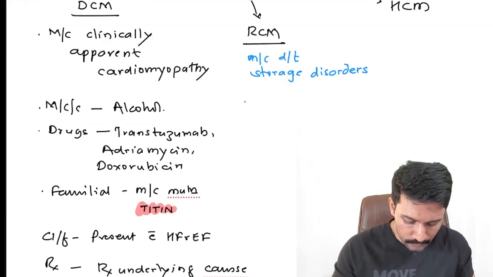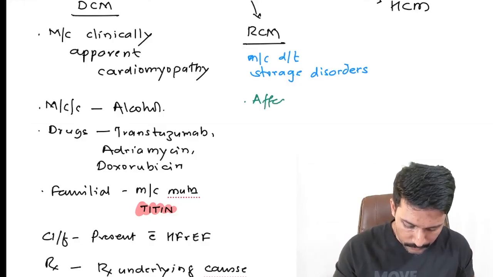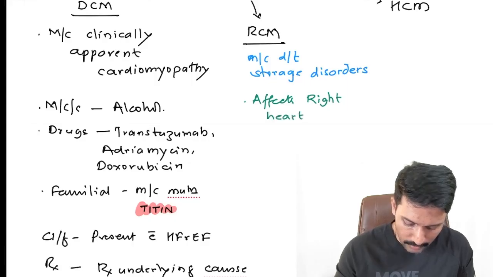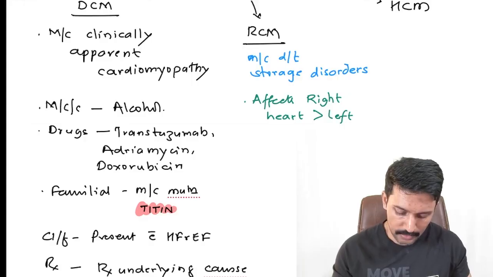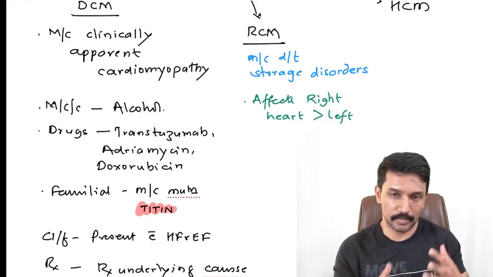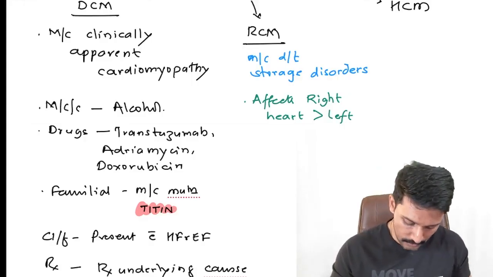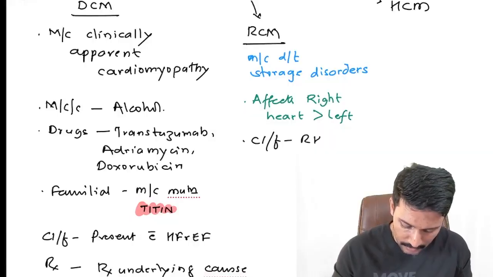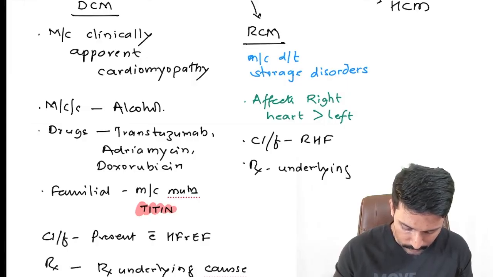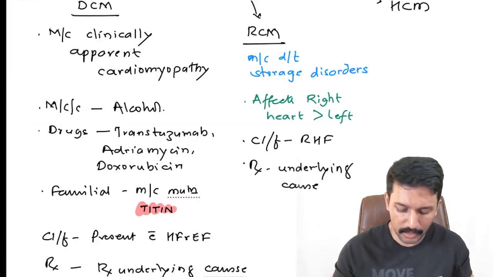Here it affects the right heart more than left. So basically these patients present with right heart failure. So in terms of clinical features, they present with right heart failure, and in terms of treatment, it is treating the underlying cause. If the cause is not treatable, you can consider transplantation.